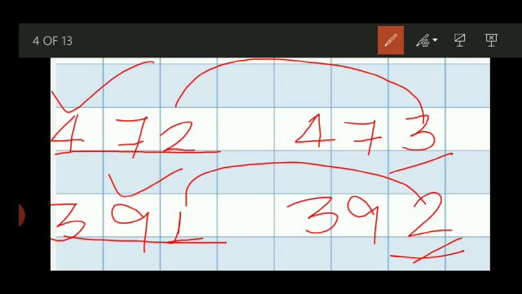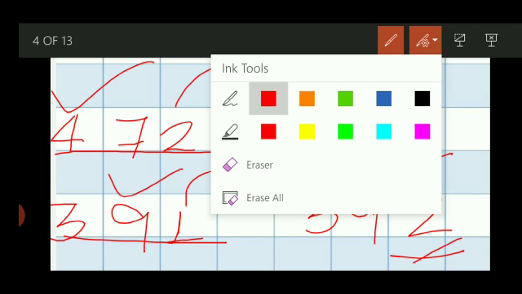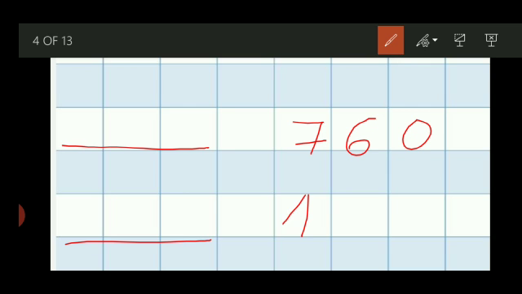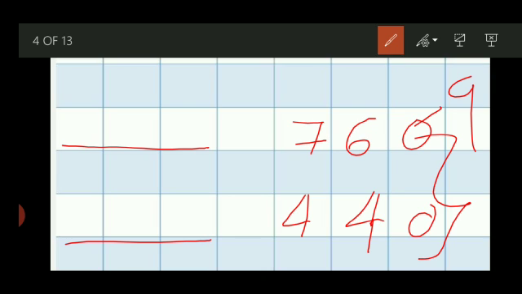Now that concept of 0 also, I am making clear once more. See, any number, like the number is 760 and 440. Got it? So what will be? 0 changes into 9, and the number which is beside, sitting near the 0.